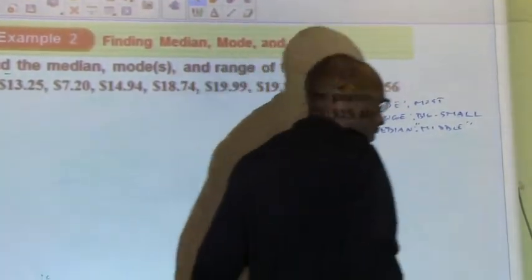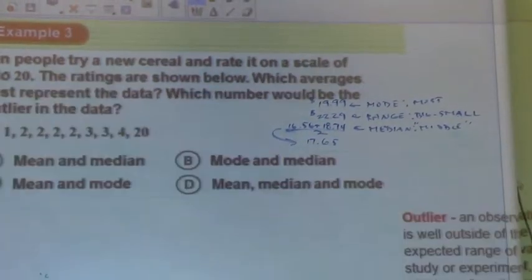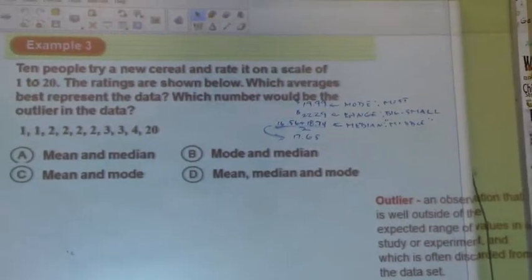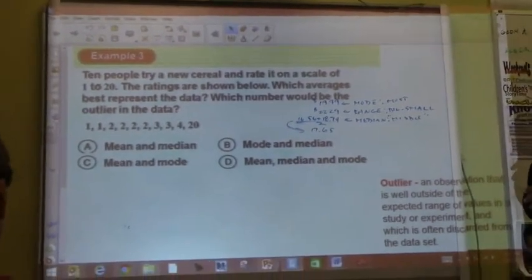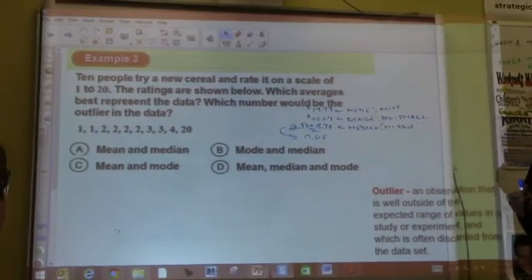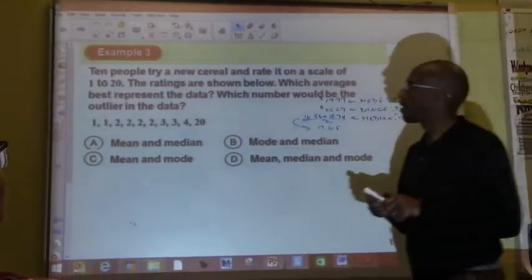Let's see if the next problem we're even doing it. If it's the same question, we're not doing it. 10 people try a new cereal and rate it on a scale of 1 to 20. The ratings are shown below. Which number would be the best outlier? Ooh, okay. This one has some outlier.